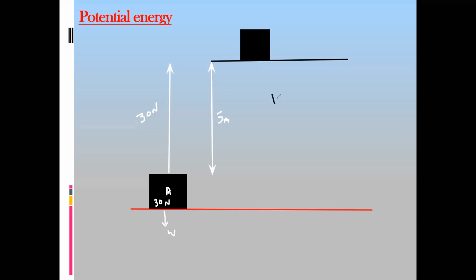So how much work is done? Because work done, we know, is force multiplied by distance. We applied a force of 30 newtons and moved the object. How much distance did we move? We moved the object a distance of 5 meters. So 30 multiplied by 5.